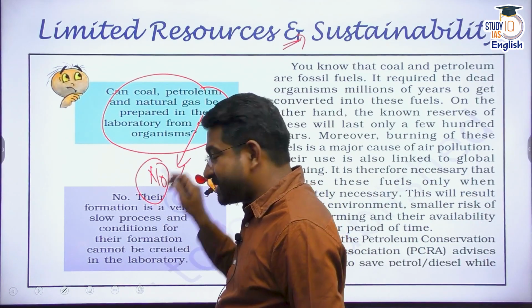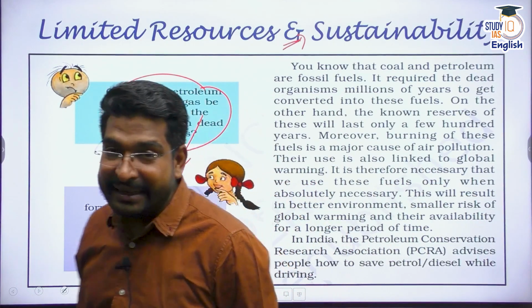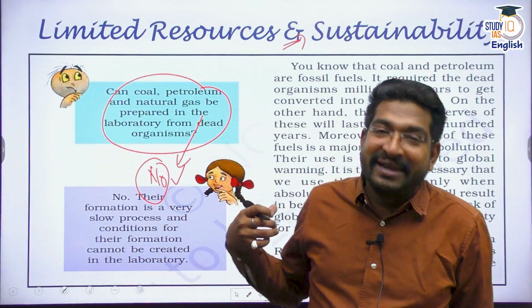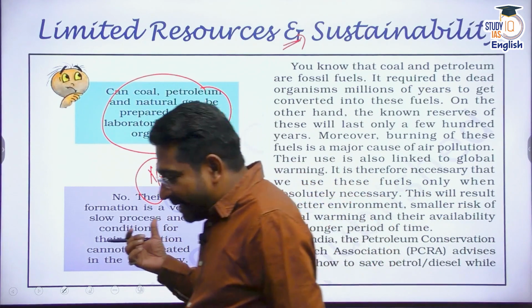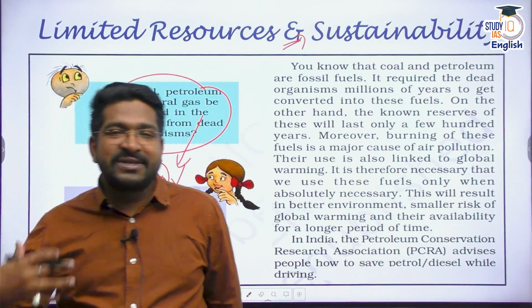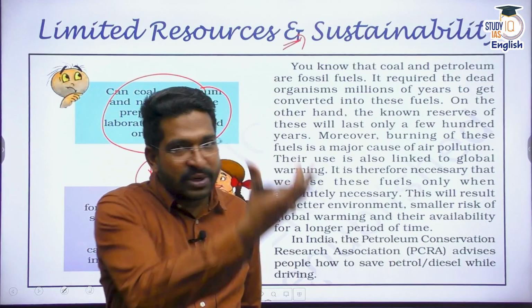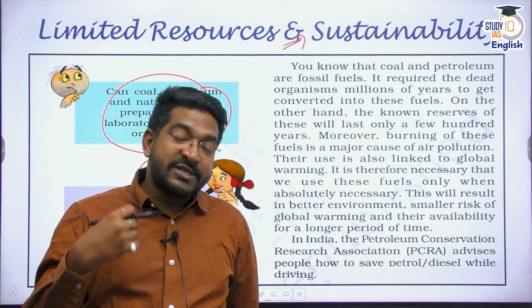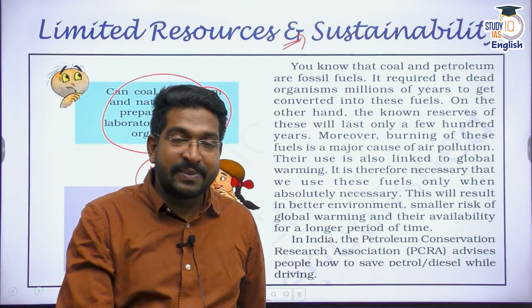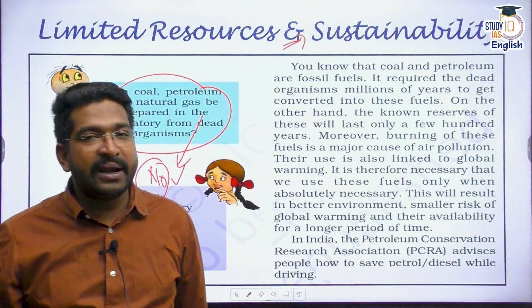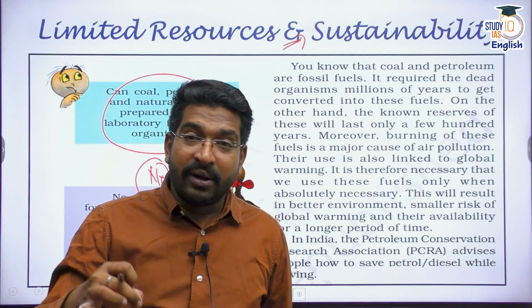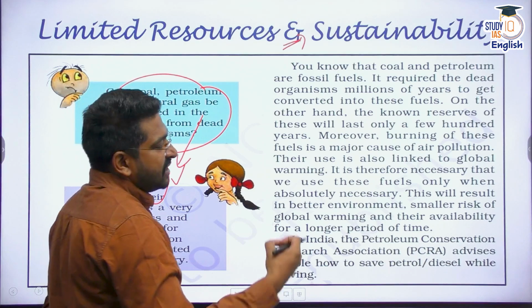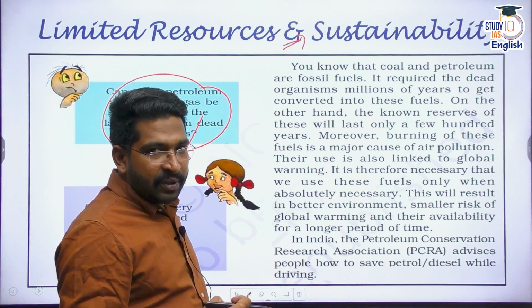First of all, the process is extremely slow and it cannot be replicated in a laboratory. If we could do it, then it would be extraordinary, right? So it's not possible. It takes millions of years for these dead decaying organisms through these natural processes. After millions of years of heat and pressure, they transform into coal, carbonization takes place, and then they transform into petroleum and natural gas respectively. So replicating that in a laboratory is not possible. It means whatever resources that we have, we need to use them judiciously.